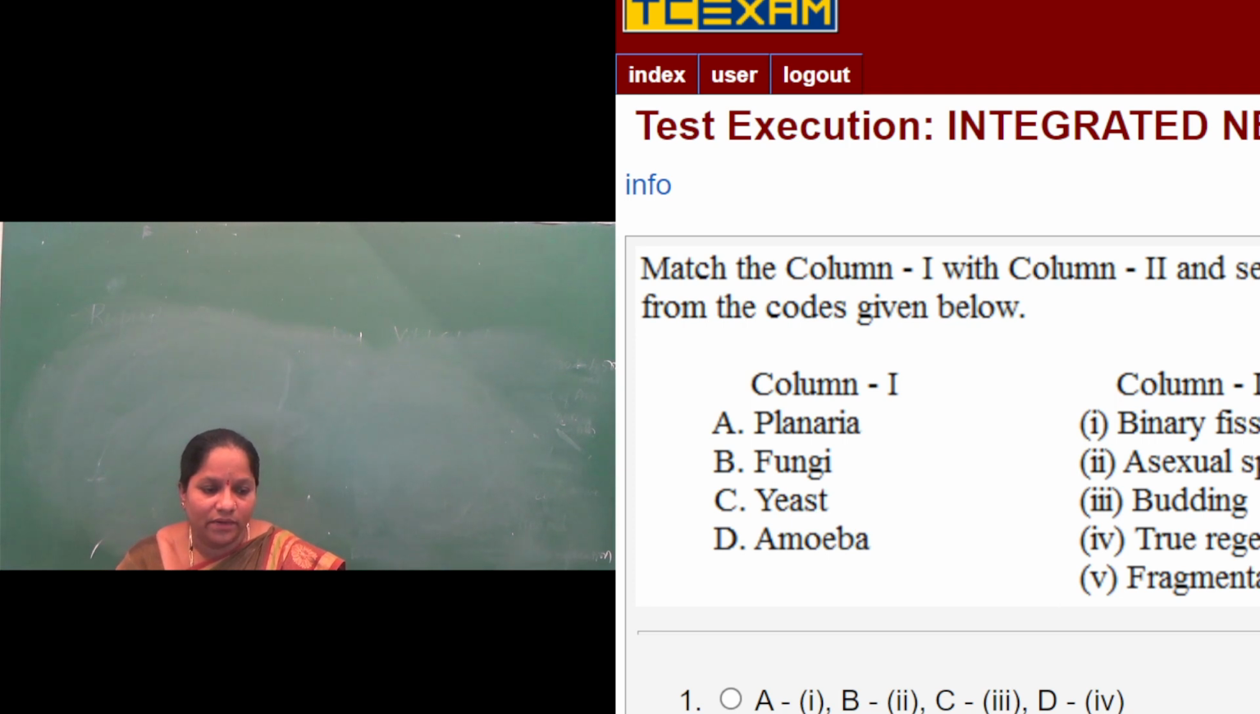So planaria will reproduce by the process called asexual spores and even true regeneration. So here planaria will be having true regeneration. Then planaria, even you can have fragmentation. So some animals will exhibit many types of reproduction. So planaria can take fragmentation.